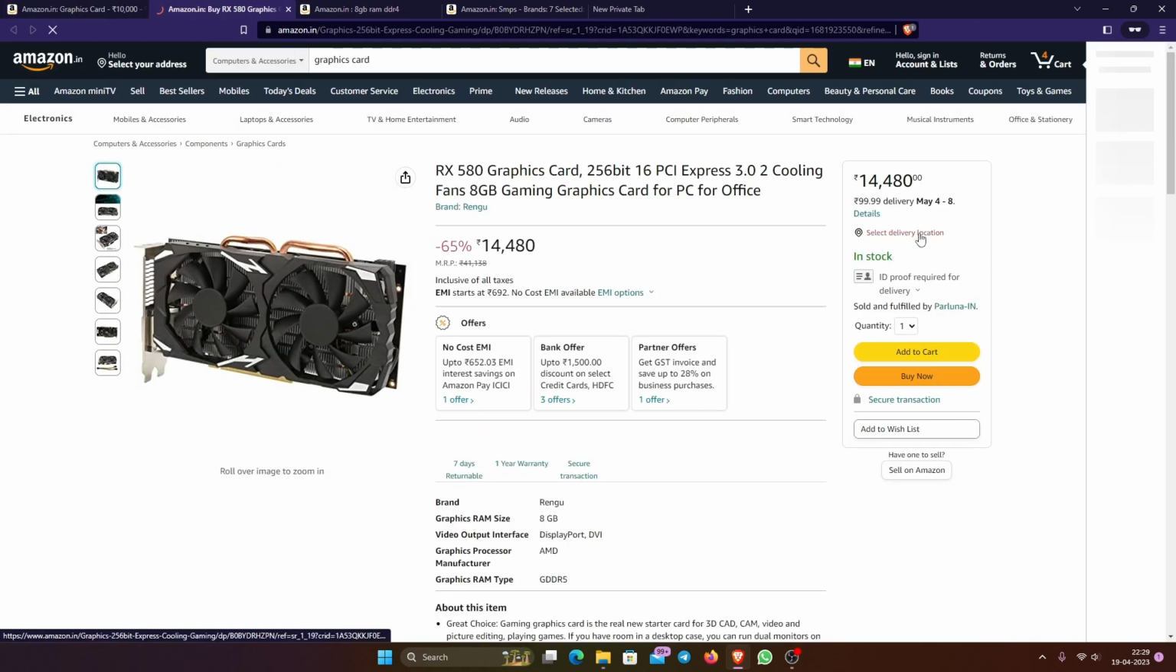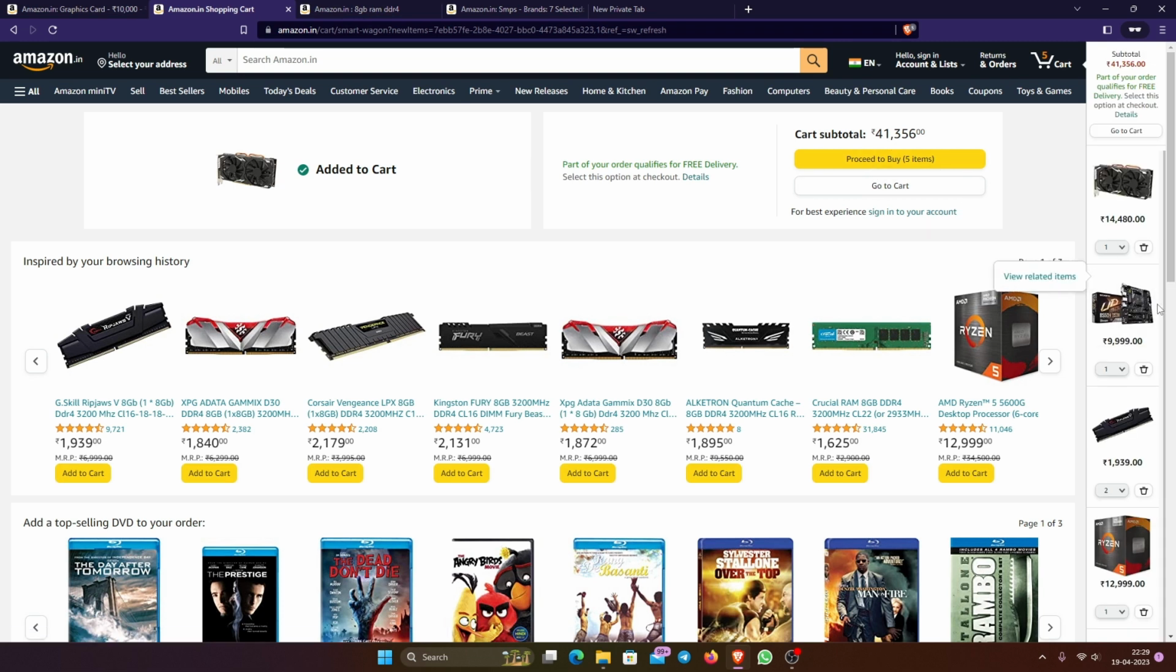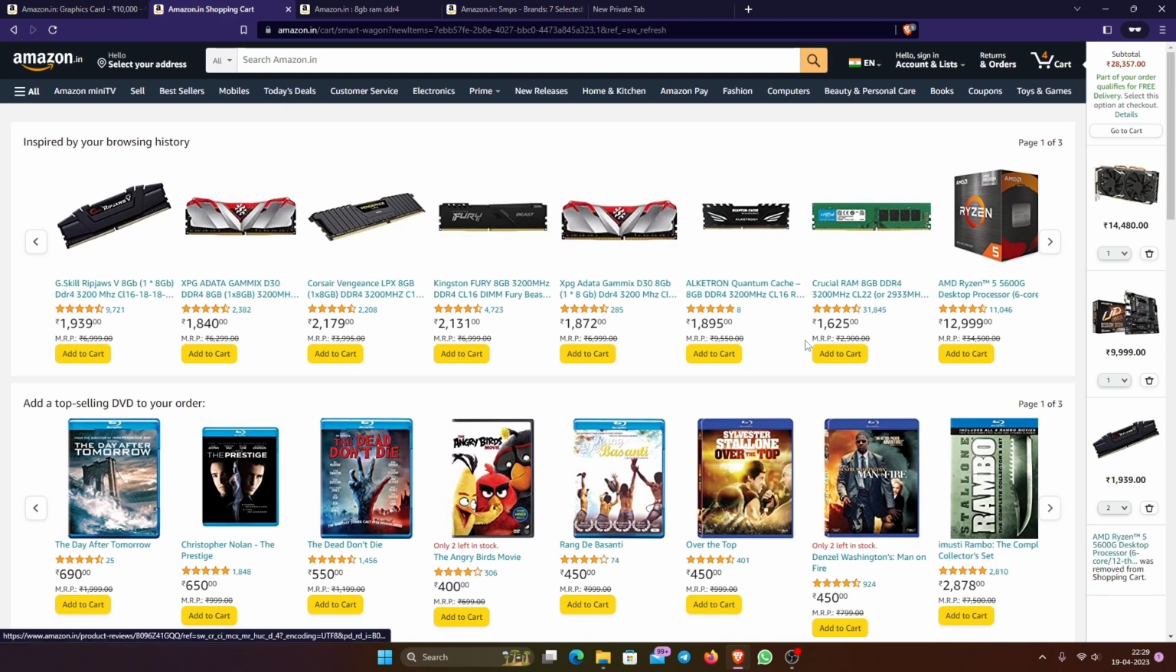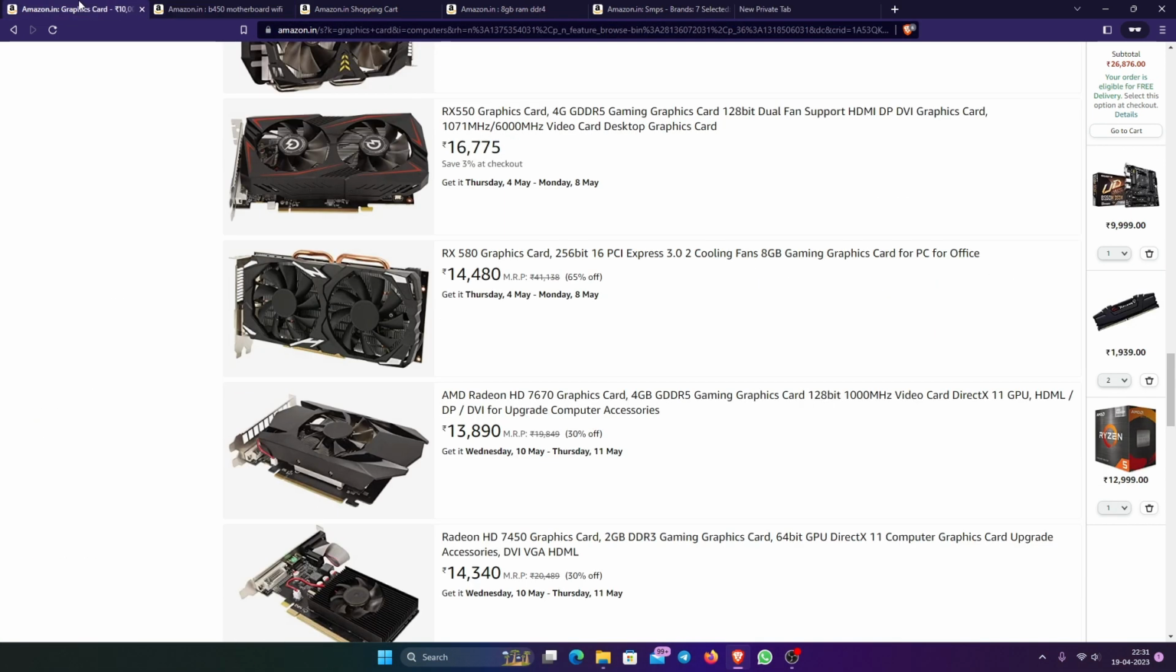RX 580. Let's go for this one. This is a good graphics card. How much? 41. Oh no. We have to change this. There's no way I can put this, and this one also. What was I thinking? Let's go and search.